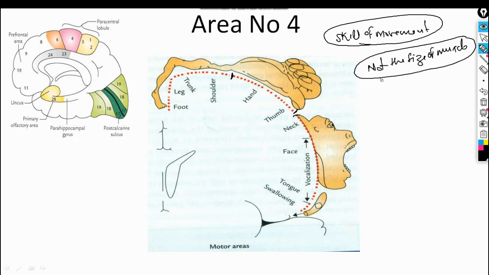Clear? So the larger the area, the greater the skill. So area is directly proportional to skill. Clear?